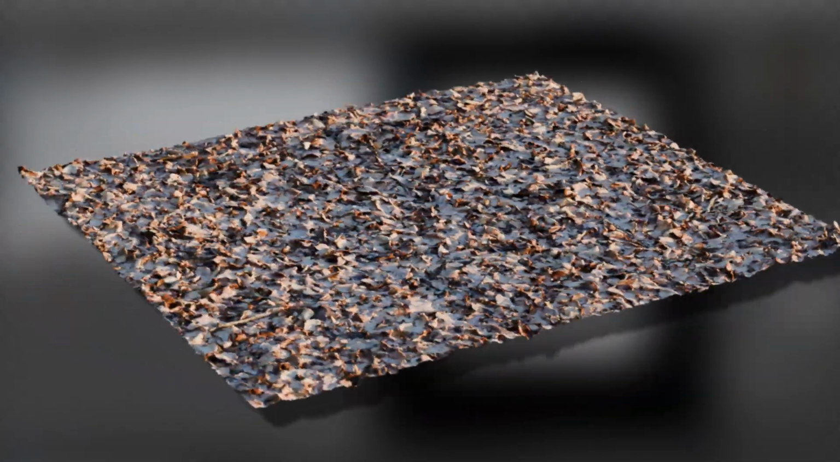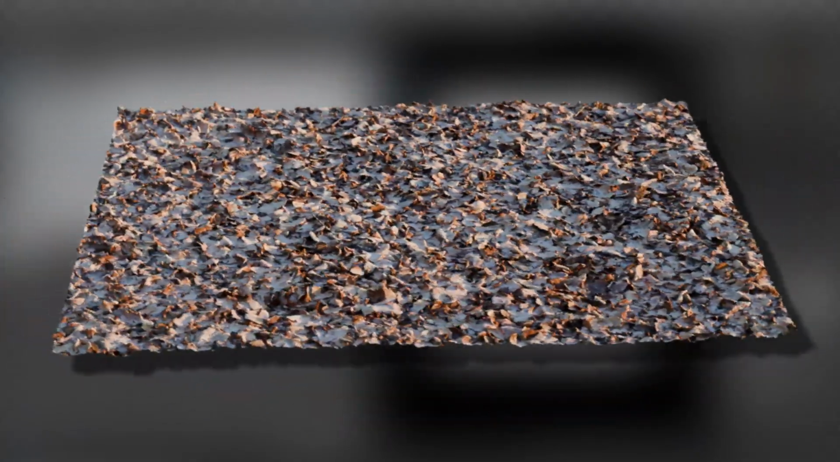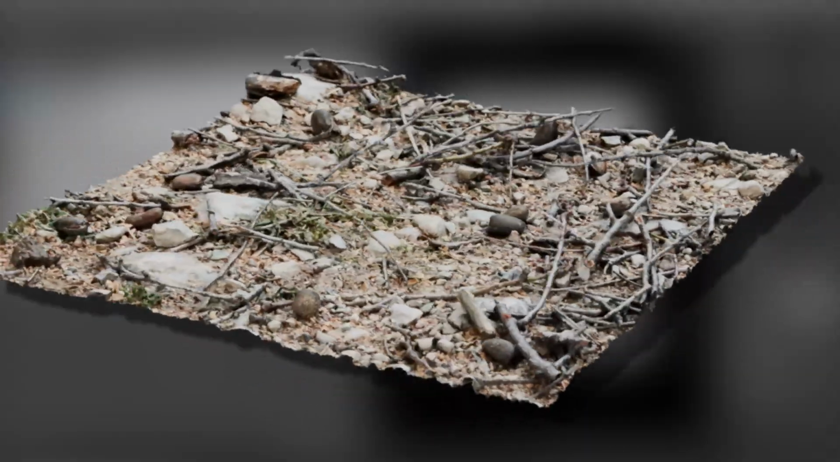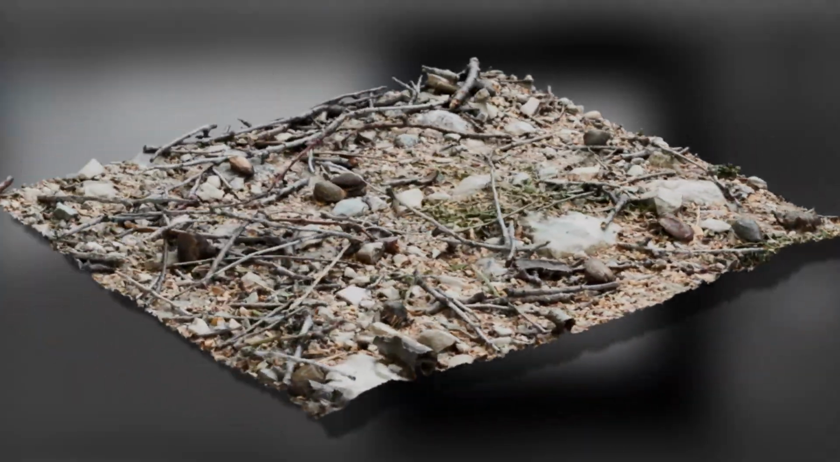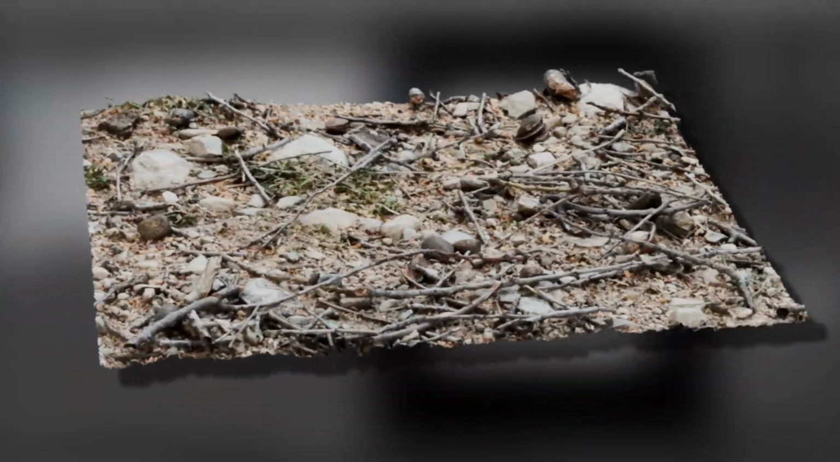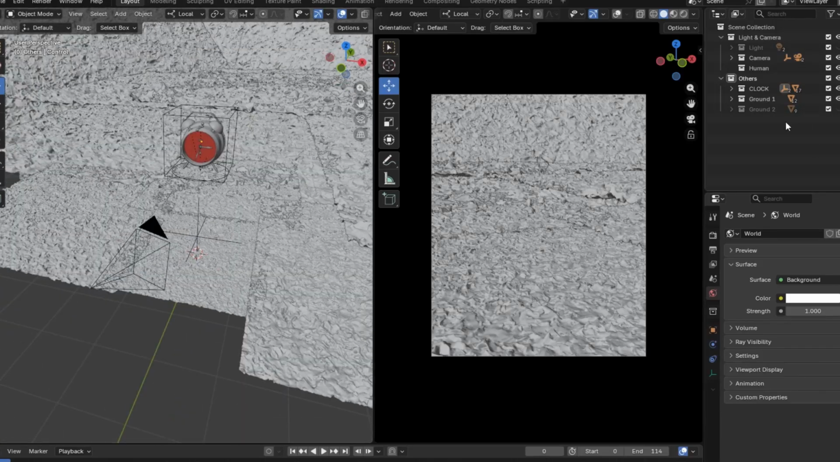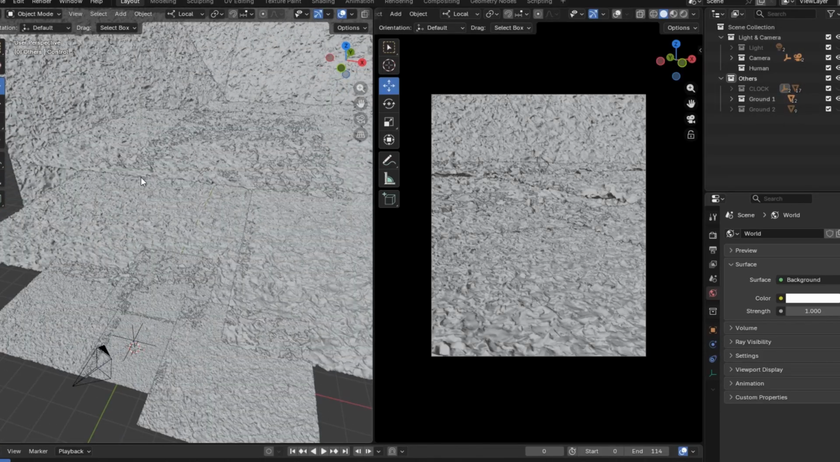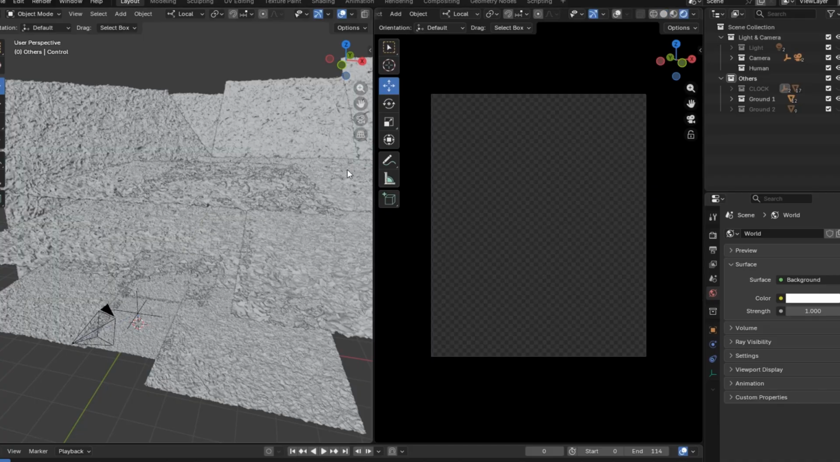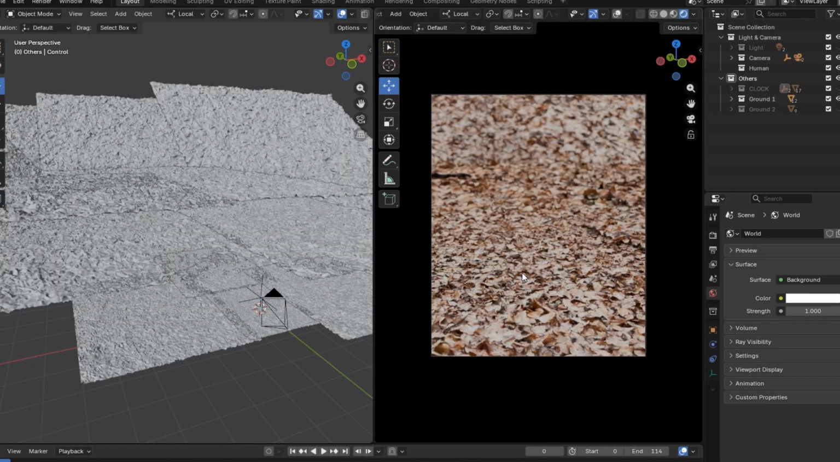For the ground, I used two of my forest ground scan models. Because this scene is a close-up shot, I decided not to use displacement shaders. I tested them before, but they didn't look very good for this type of close-up render. That's why I used my scanned forest ground assets instead, which gave much better detail.